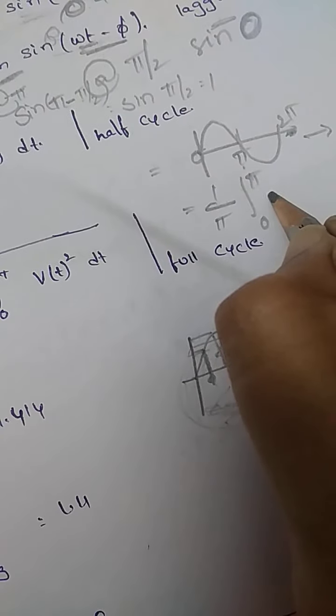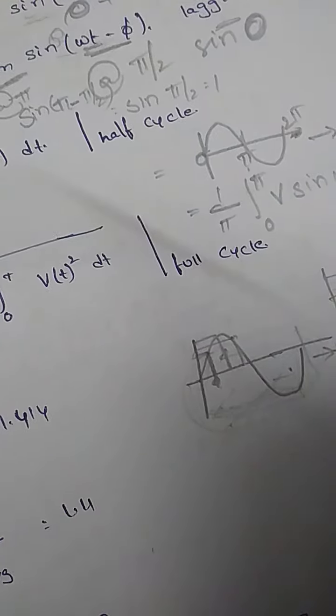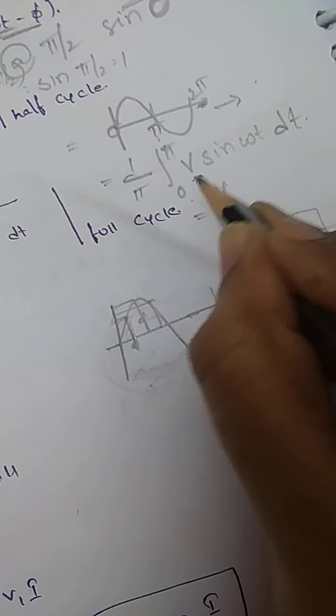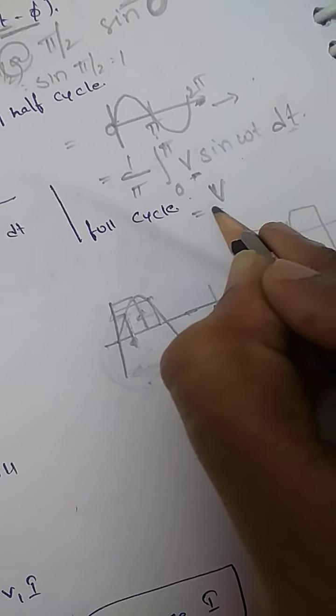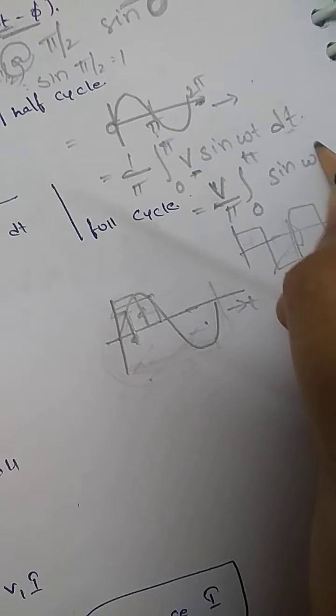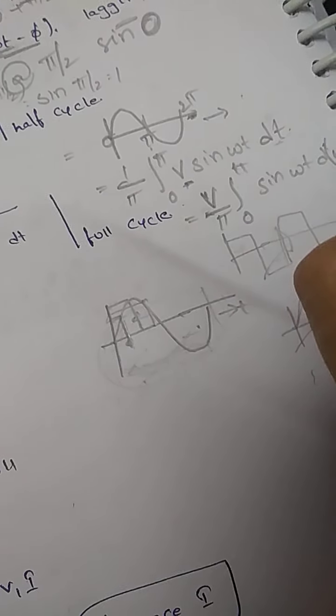So the value will be 1 by pi, integral from 0 to pi, and the waveform I am representing is V sine omega t. There is no delay or anything, so I am just considering the reference value with derivative dt. Since V has no time t value, I can bring it out of the integration: V by pi, integral 0 to pi of sine omega t d omega t.